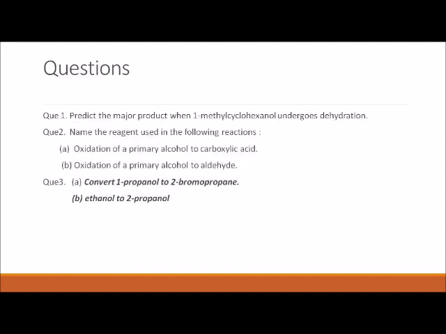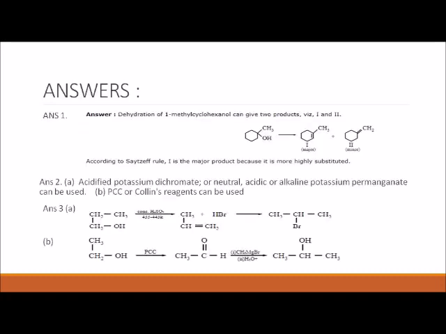Here are some questions to solve. Predict the major product when 1-methylcyclohexanol undergoes dehydration, and give the name of the reagent which is used for the oxidation of primary alcohol to carboxylic acid or oxidation of primary alcohol to aldehyde. Convert 1-propanol to 2-bromopropane and ethanol to 2-propanol. These are the answers of these questions which you have done. Okay, thank you.